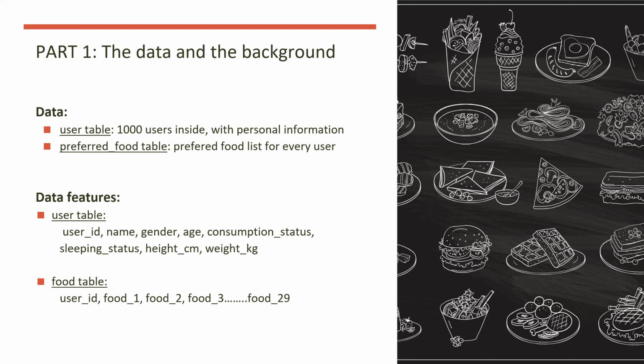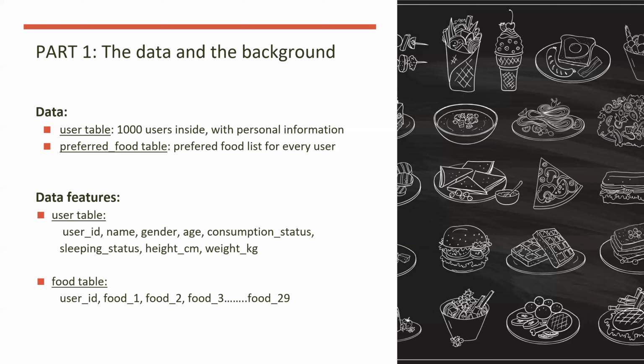For the data and the data features, our database has 1,000 users inside. In this database, there is a food list for every user. For the data features, we have two tables. The first one is the user table and the second one is the food table.